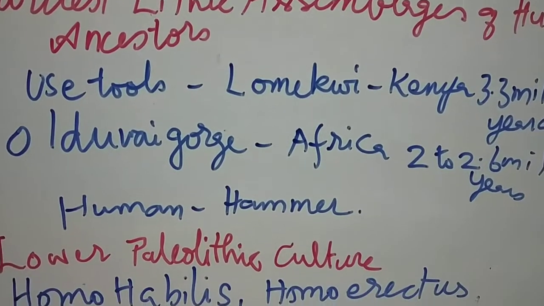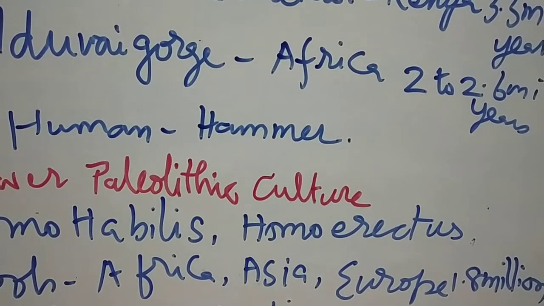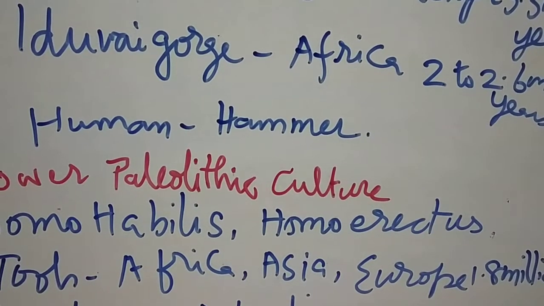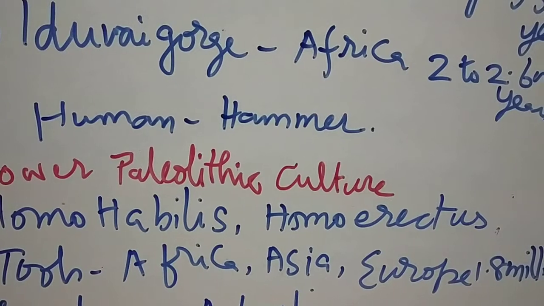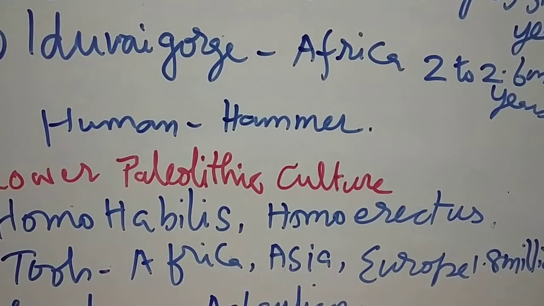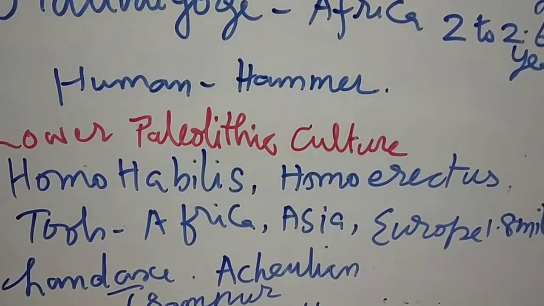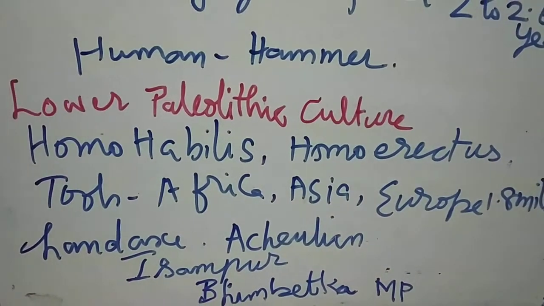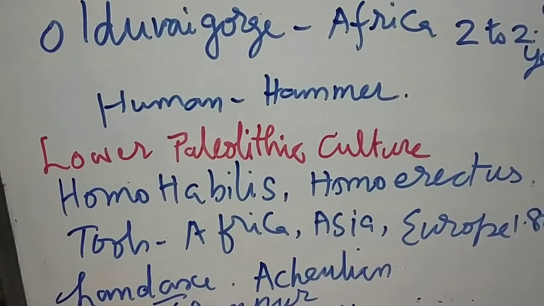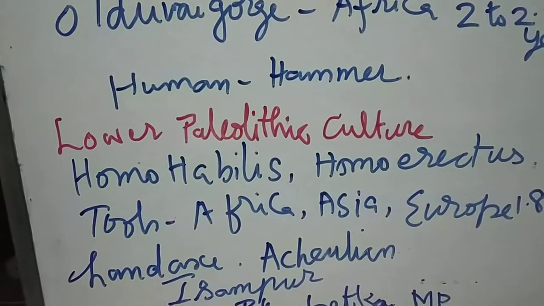everything. When you come to lower Paleolithic culture, this is marking the beginning of the human ancestors, that is Homo habilis, Homo erectus. They started to use the large stone blocks. From that they started to use the hand axes. That hand axes we can see in the Acheulean. And these tools are found in Africa, Asia and Europe before 1.8 million years ago.